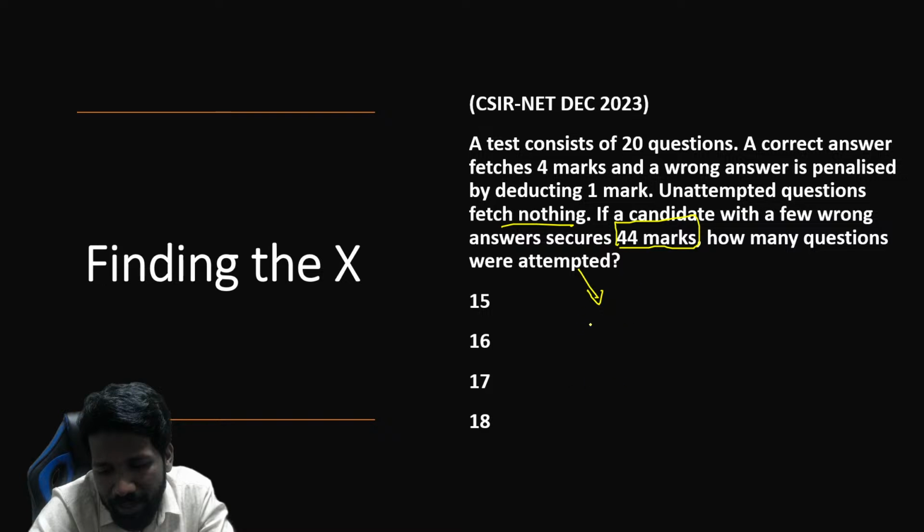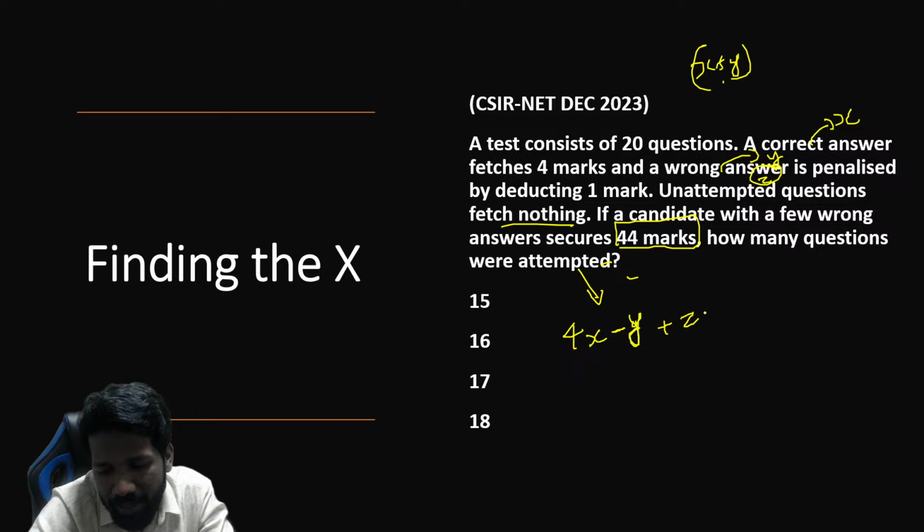Okay, so let us see. Let x be the number of correct answers. करेक्ट आंसर नंबर x है, रॉन्ग आंसर नंबर y है, and that means attempted number will be x plus y. x plus y का नंबर पूछा है, x का नहीं, y का नहीं, x plus y का. Unattempted questions का नंबर मैं z assume कर रहा हूं. So correct answer 4 mark each means 4 into x is the mark got by all correct answers together. 1 mark for each wrong answers means minus 1 into y is the mark got by all wrong answers together.